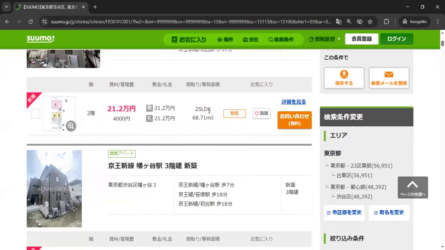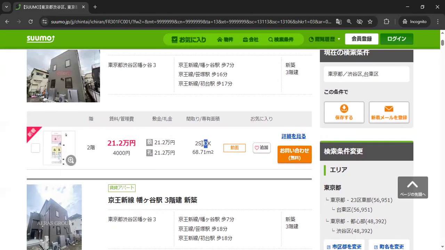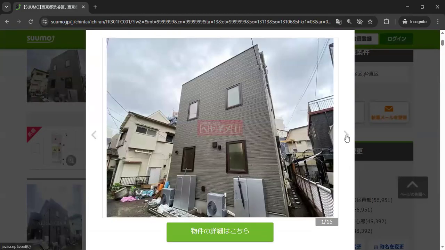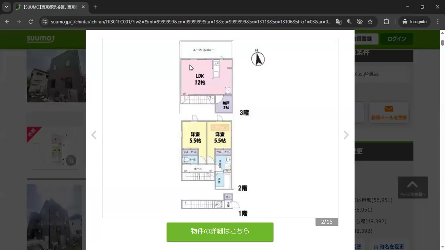K means kitchen, which is usually not an actual kitchen. It's just a space where you can cook, and it would be called kitchen. L, living room, D, dining room. They're not actual rooms. So here, this whole thing is the LDK. In my understanding, it's because if you can fit a dining table, it's called a D. If you can also fit a sofa and TV, it's called an L, right?